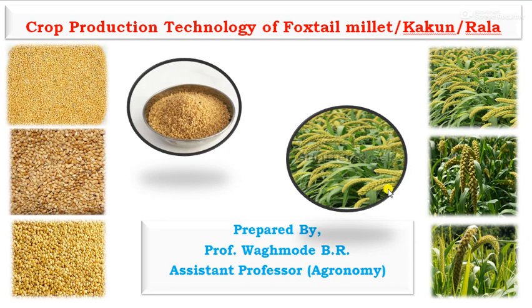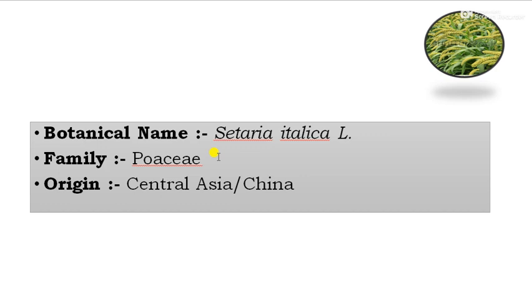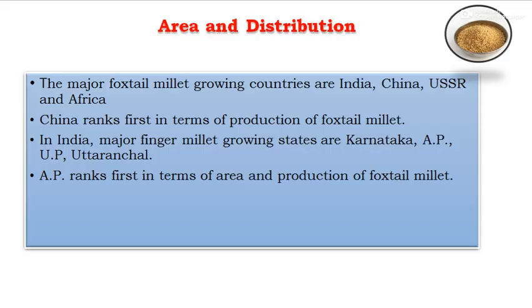Today we will discuss the topic of crop production technology of foxtail millet, also called kakun or locally called rala. The first one is the botanical name of foxtail millet, that is Setaria italica, and the family is Poaceae. The origin of foxtail millet is Central Asia or China. Then area and distribution: the major foxtail millet growing countries are India, China, USSR, and Africa. China ranks first in terms of the production of foxtail millet.